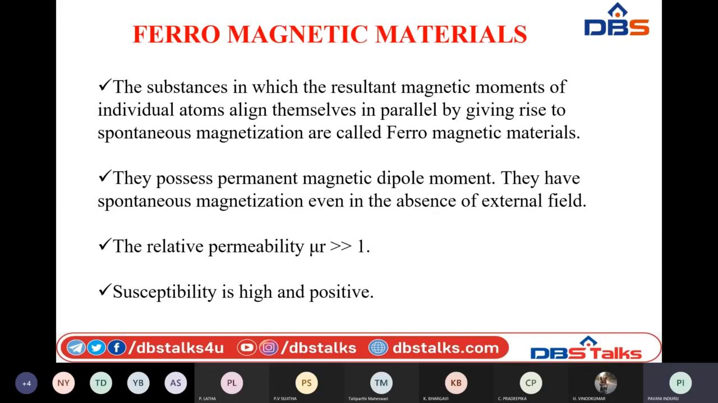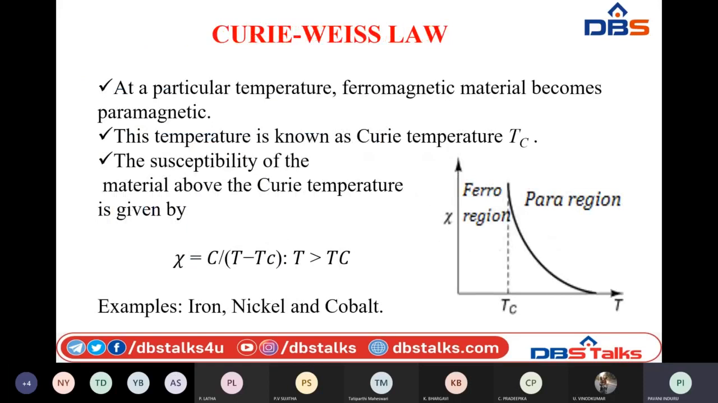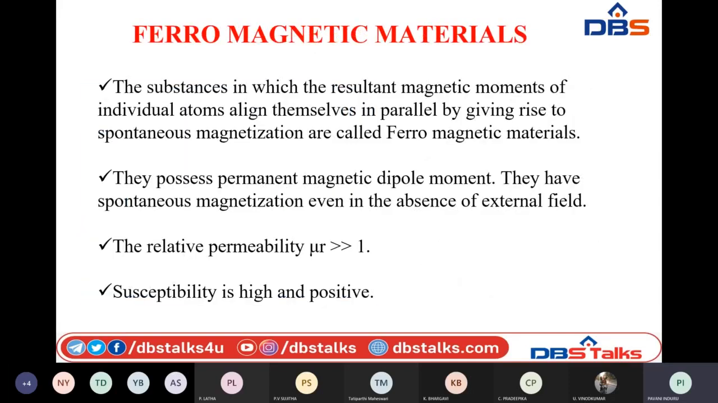Hence ferromagnetic materials are used to create permanent magnets. The examples of ferromagnetic materials are nickel, cobalt, iron and their alloys. All these possess permanent magnetism in them. And coming to the other properties of ferromagnetic materials, they have very high permeability, so mu r is very much greater than 1. The susceptibility is also very high and positive. The capability of acquiring magnetization is very high in the case of ferromagnetic materials.